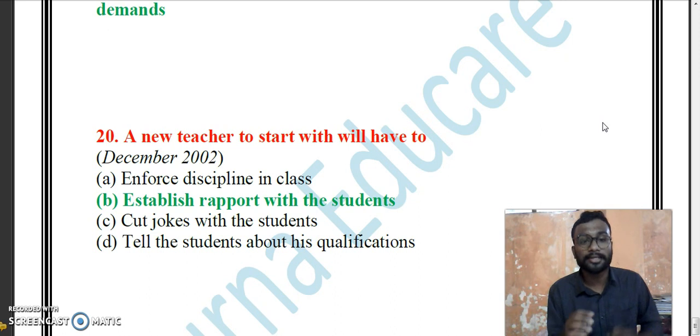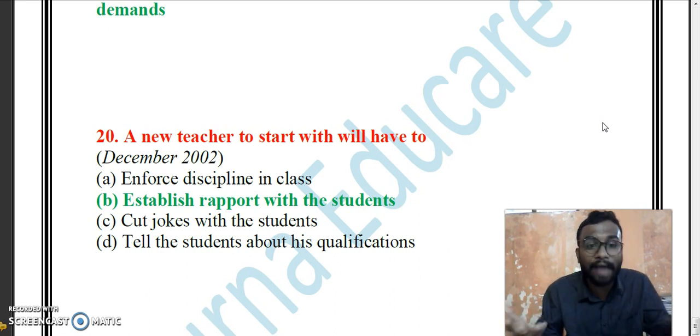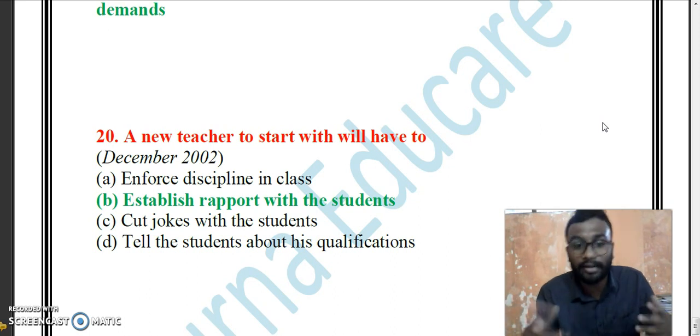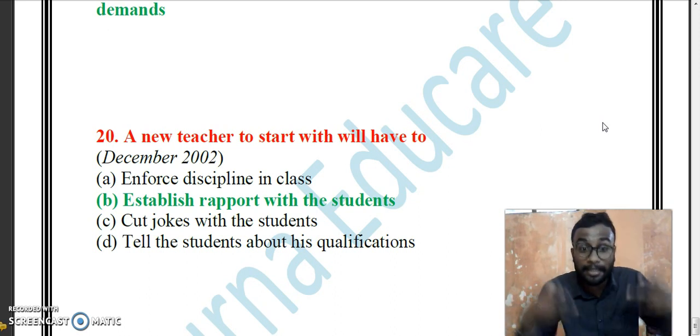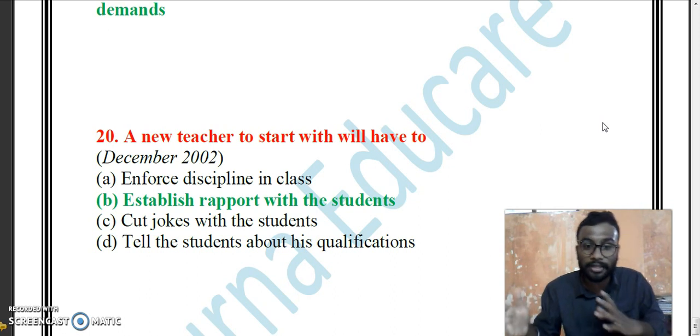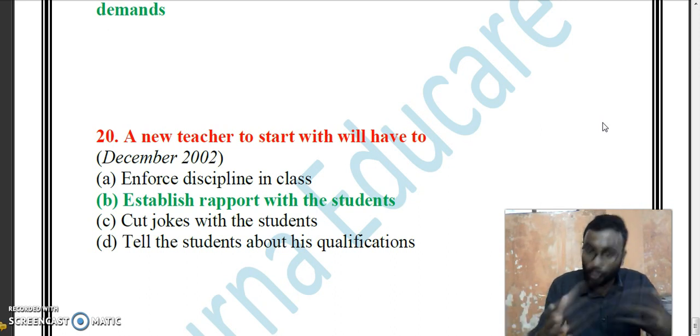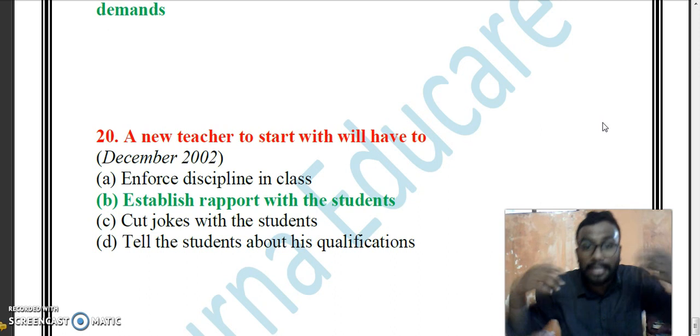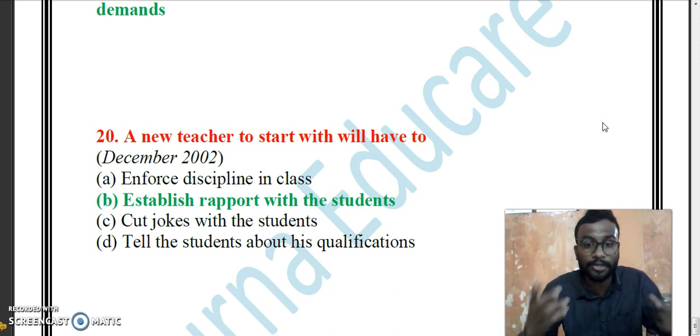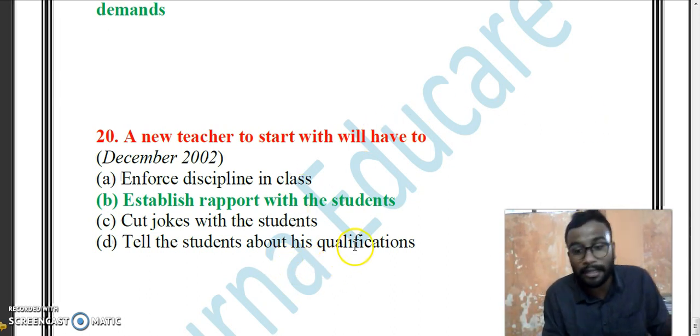And the last question is, a new teacher to start with will have what? Enforce discipline. A new teacher to start with will enforce discipline in the class, establish rapport with the students, cut jokes with the students, tell the students about his qualification. No. Whenever he or she establishes the relationship, rapport with the students, definitely he will be the perfect one.